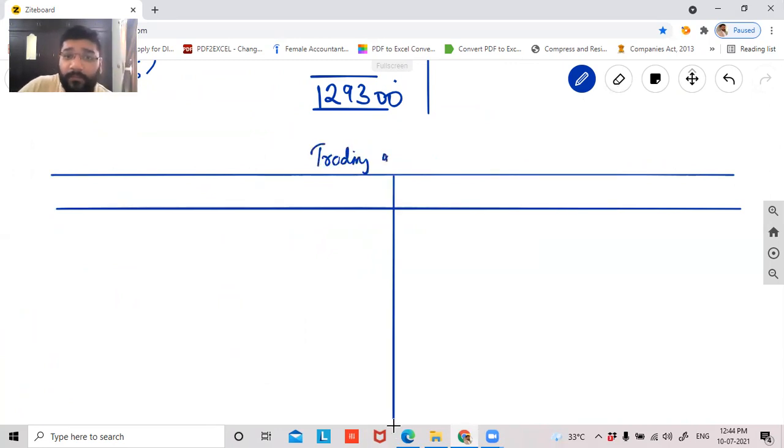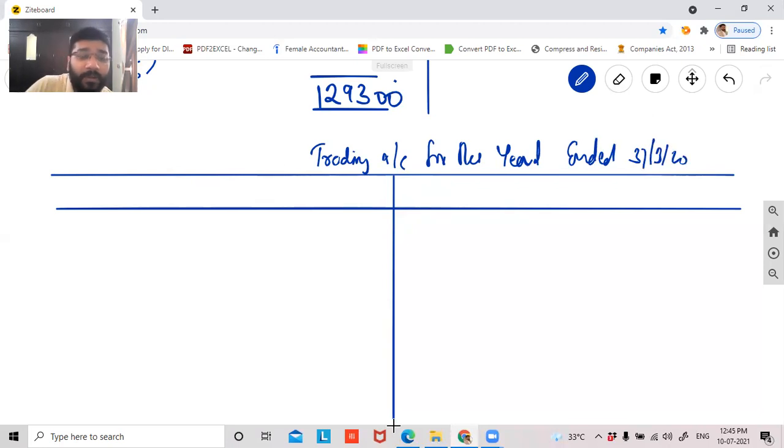Trading account for the year ended 31/3/2020. Here it will be particulars, rupees inner column, rupees outer column.